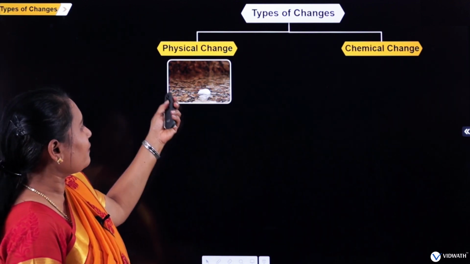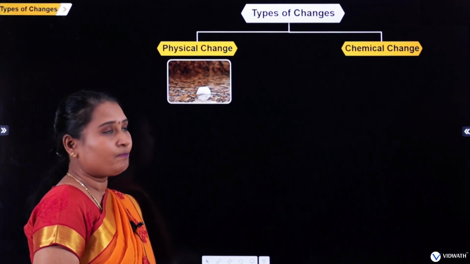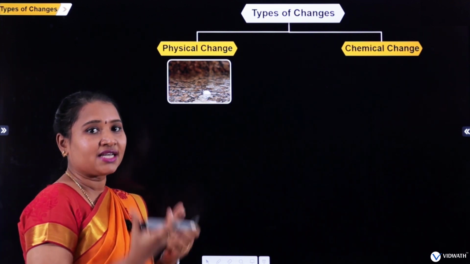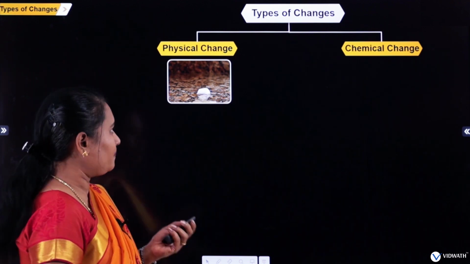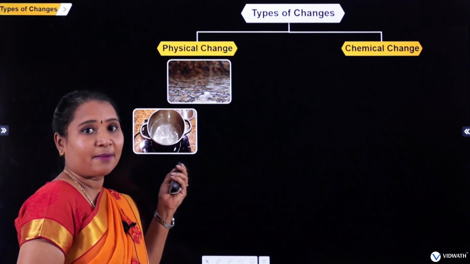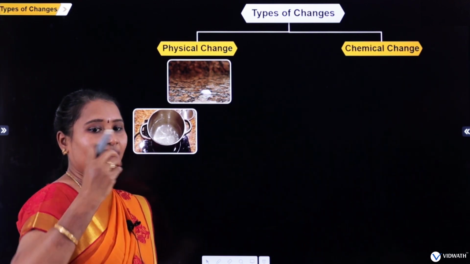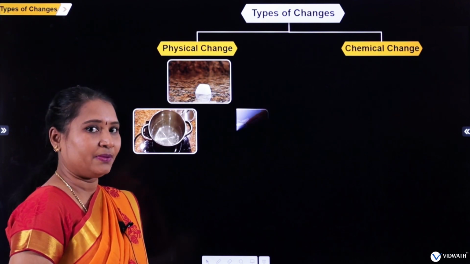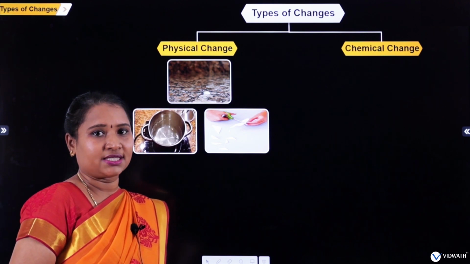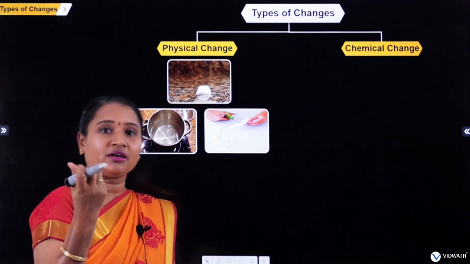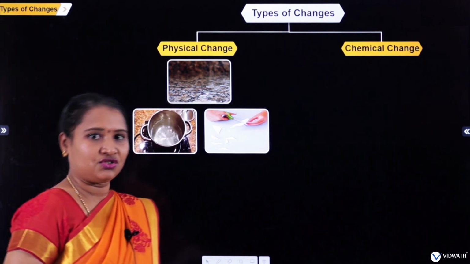So the first example we can see here is the melting of ice, right? What is melting of ice? Ice is converted into its liquid state, or ice is converting into water. I can give you another example, boiling of water. In boiling of water, water is changing into its vapor state. And what you can see here is cutting of paper, or tearing of paper, or crumbling of paper. All are examples of physical changes.